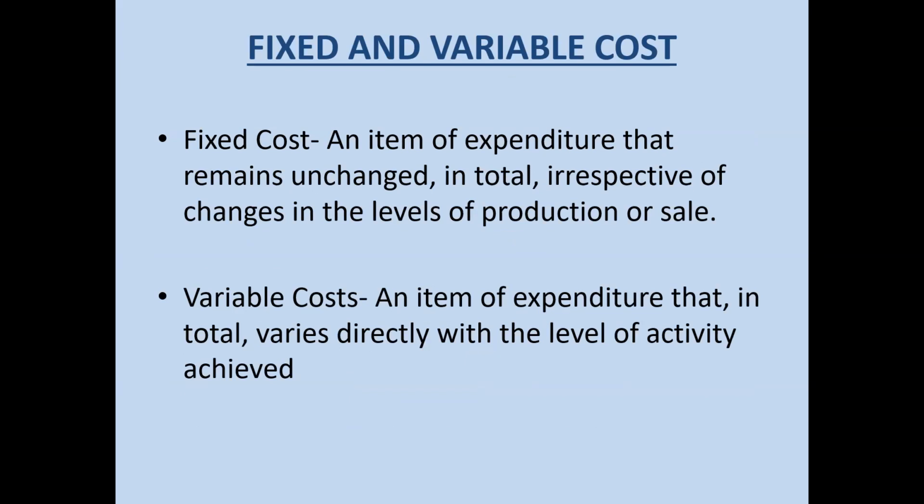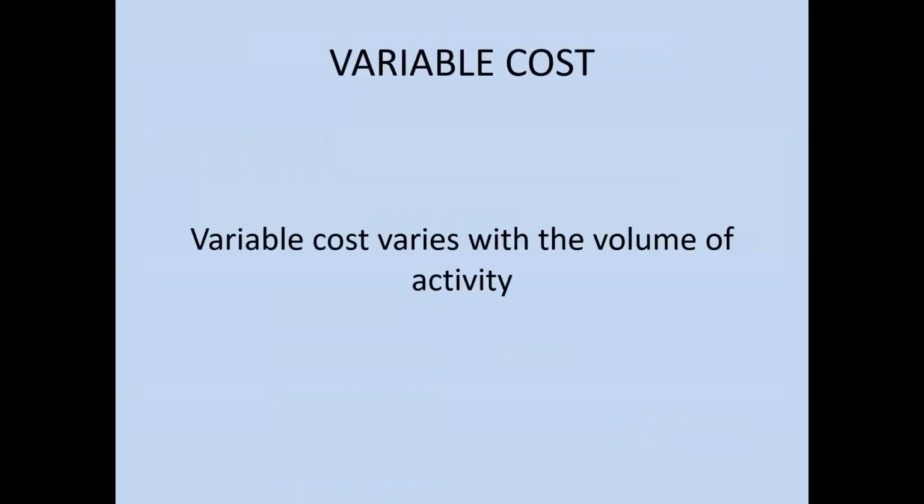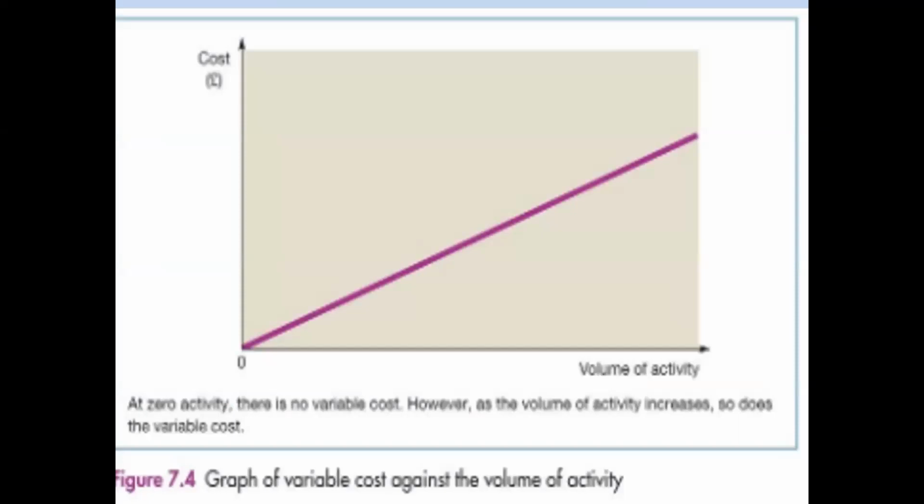If we increase the level of production, our variable cost will increase, or if we decrease the level of our production, our variable cost will decrease. For example, this figure shows our variable cost.